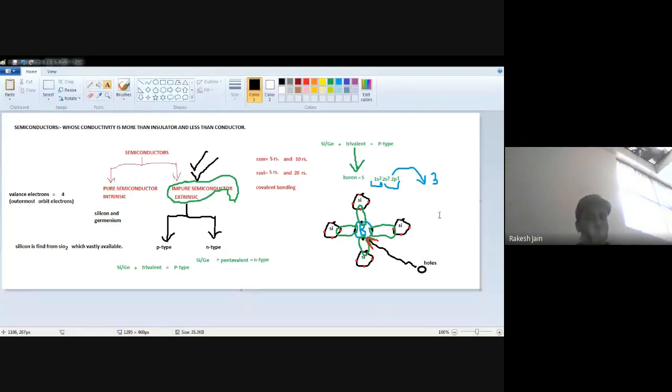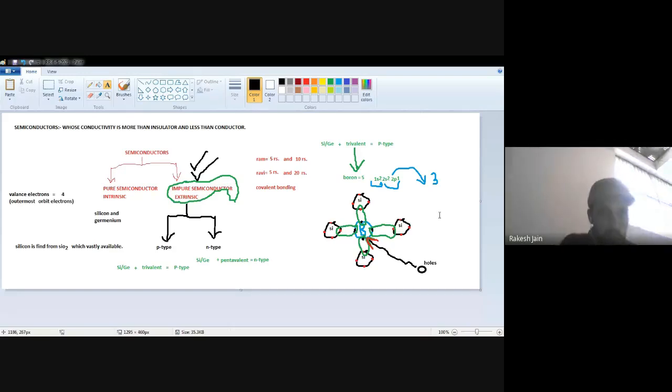Similar to this making of holes, there are so many silicon particles and so many boron particles. Each boron particle requires one electron, so that the complete covalent bonding will happen on all four sides. So there are so many holes that will be generated.